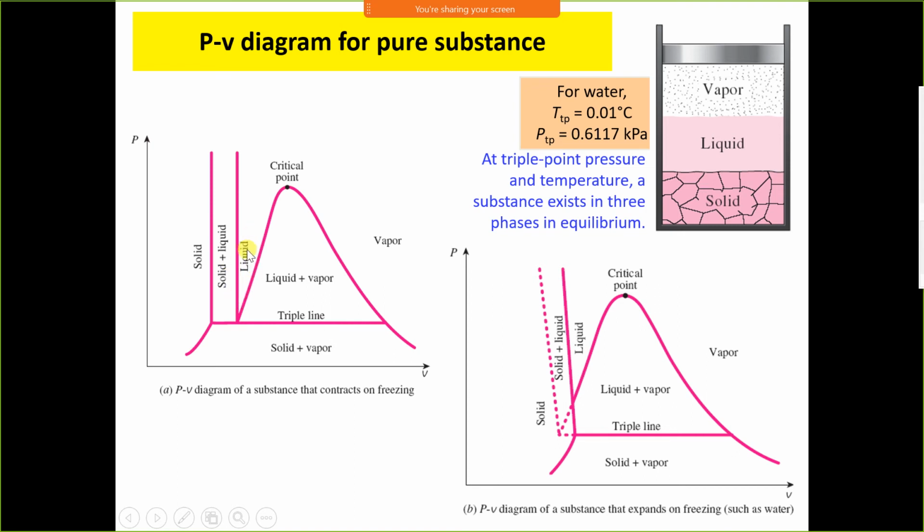Now this is the liquid phase. This is the subcooled liquid, and this is the saturation curve. On this line, it is saturated liquid. This is the critical point, this is saturated vapor, and this is superheated vapor. This is the phase change process, and inside this dome it is liquid plus vapor. Now this line represents the triple line.